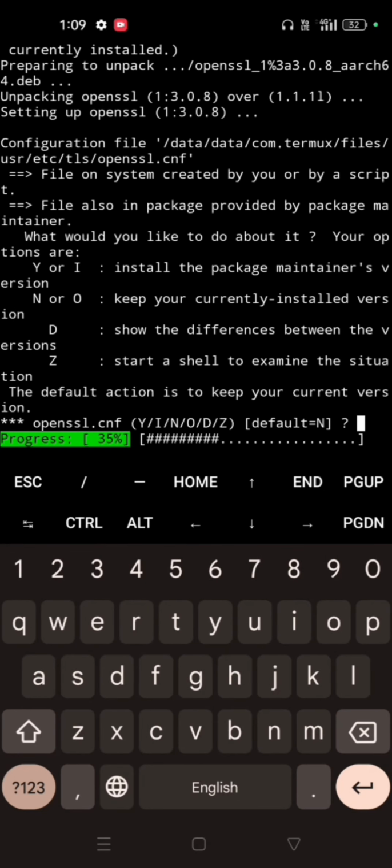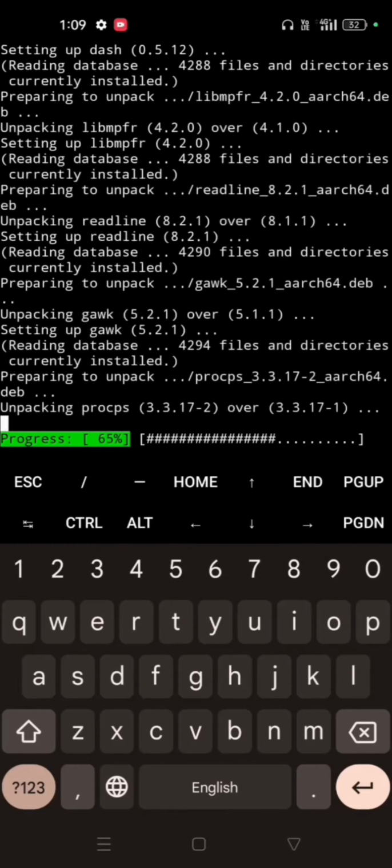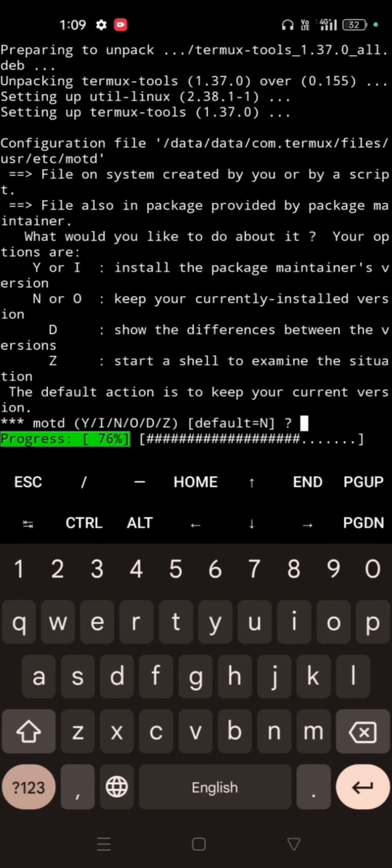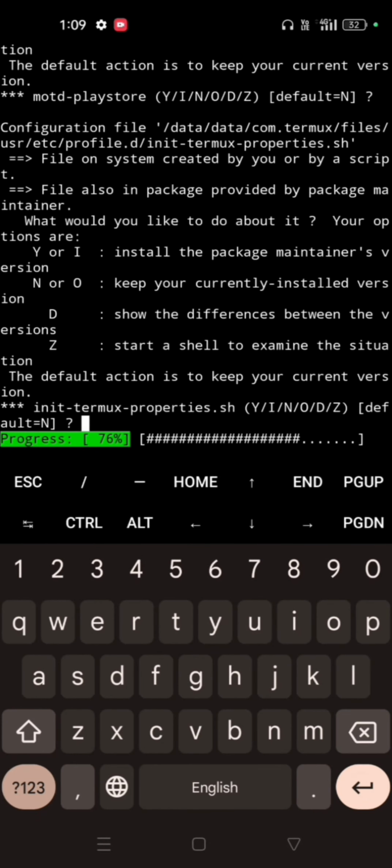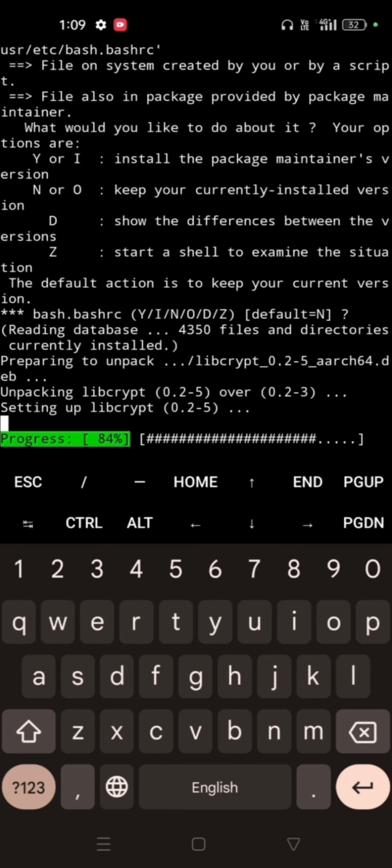With this package installation you can do a lot of things. Now just press enter. Every time this syntax comes out, you just have to press enter, again enter, and then the last time enter.